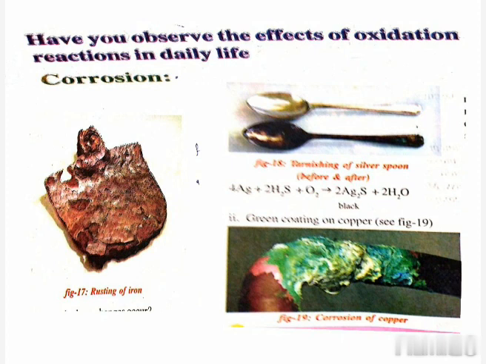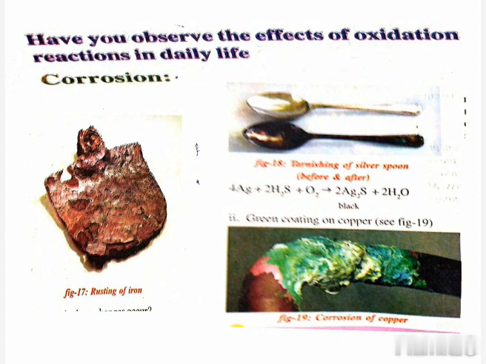Next, sometimes during the rainy season, the power supply to our home from electric poles will be interrupted due to the formation of a metal oxide layer on the electric wires.